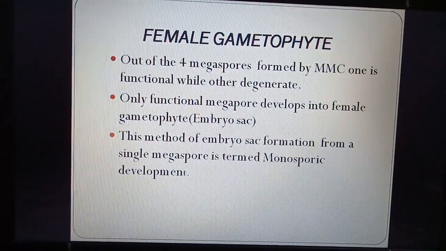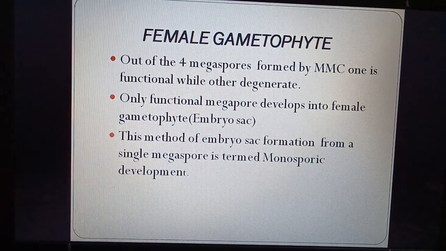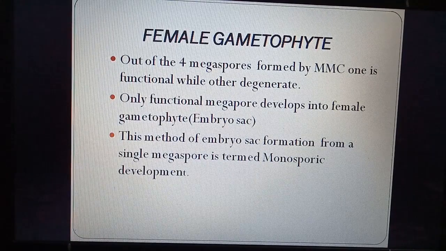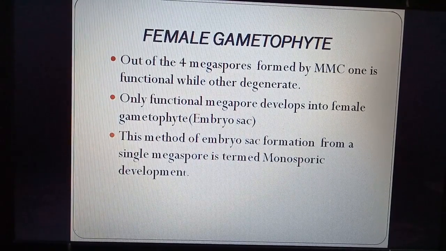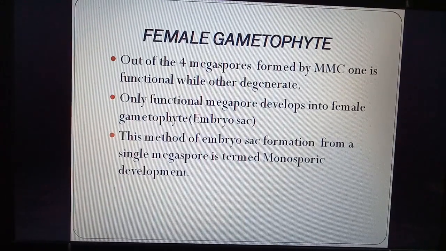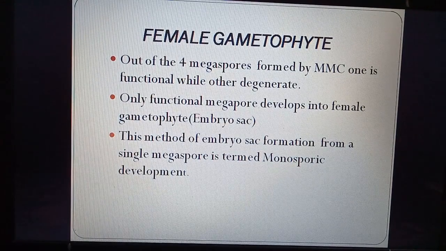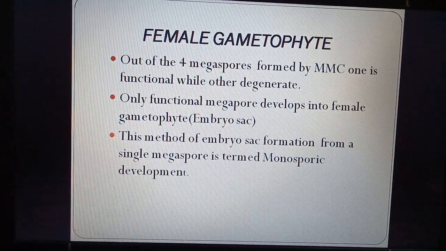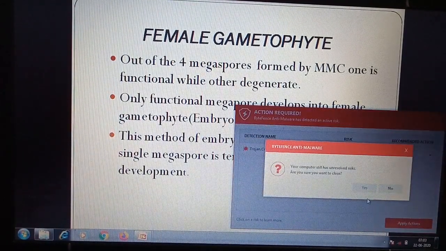Now we can see the description. Out of four megaspores formed by the mother cell, one is functional. We saw that only the bottom one was functional, while the others degenerate. Only the functional megaspore develops into the female gametophyte or embryo sac. This method of embryo sac formation from a single megaspore is called monosporic development.